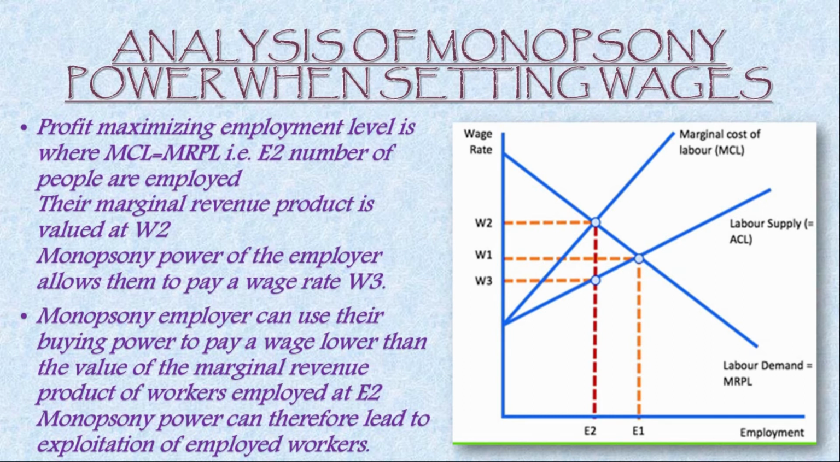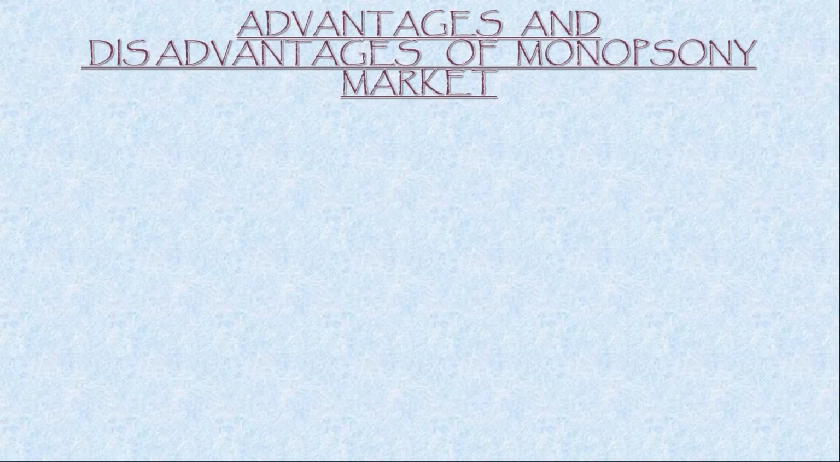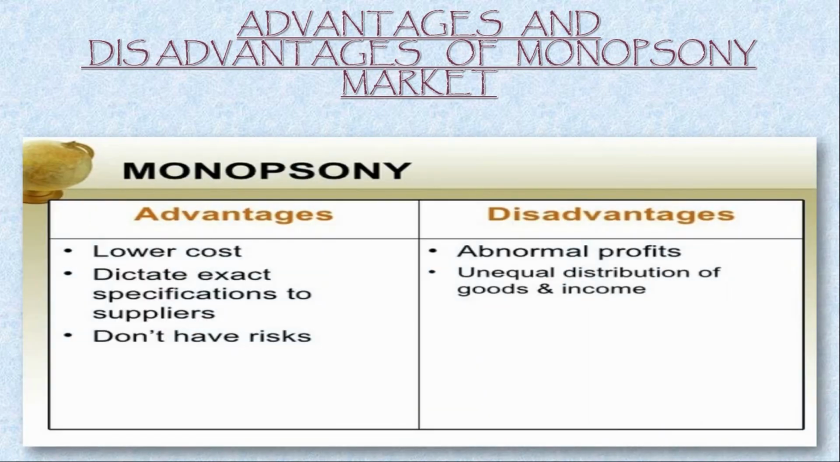Hence, let's check out the benefits and disadvantages of this market also. The first advantage is lower cost, obviously, because of the bargaining power. Next, they can dictate exact specifications to suppliers. And last, they don't have risks. The main disadvantages are abnormal profits and unequal distribution of goods and income also.